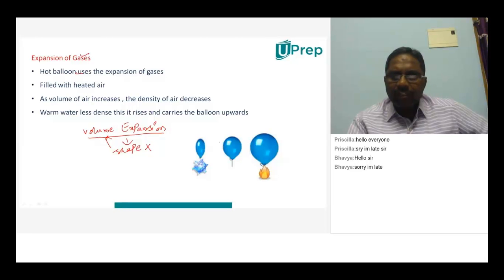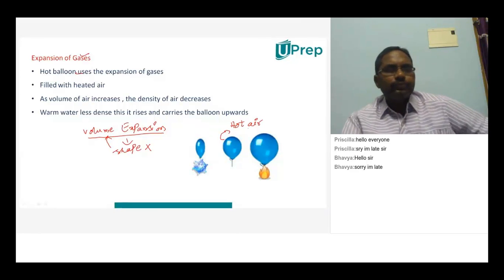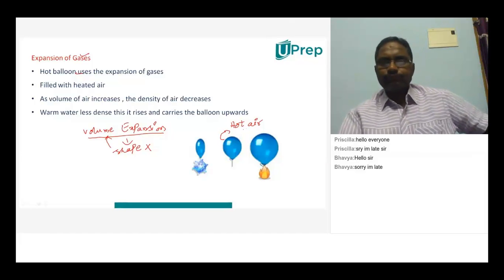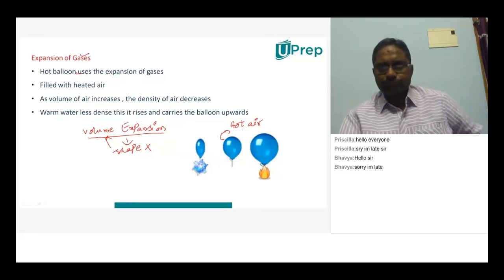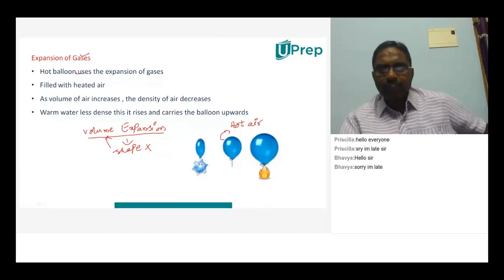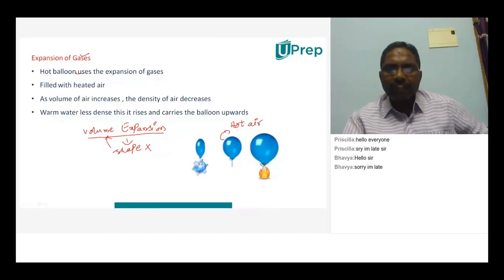In a hot air balloon, generally what will be there? We fill it with hot air inside. They put something which causes fire, and then we can increase or decrease the fire. If we increase the fire, due to the expansion of the gas, it goes up, and if we decrease it, due to the contraction, it comes down. Now here you have to understand one thing. When hot air is there, why does the balloon go up?